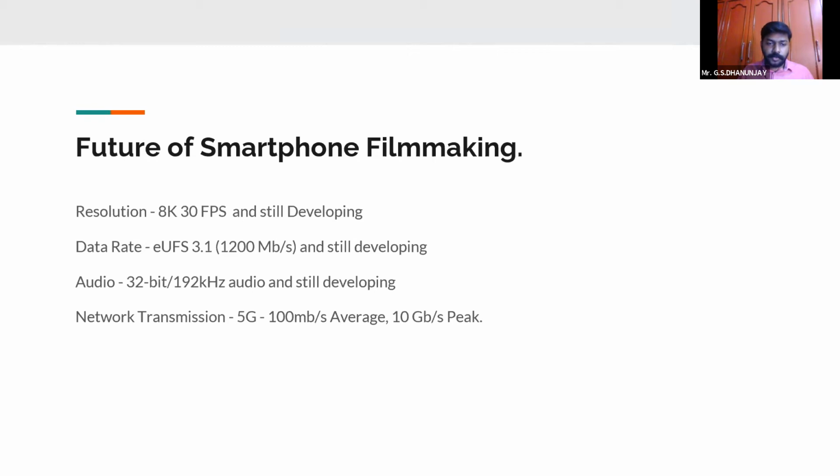Then as of today, you can very comfortably record 32-bit, 192 kilohertz audio. If we look at how much audio we as humans can listen to, it is limited to around 20 hertz to 20 kilohertz.